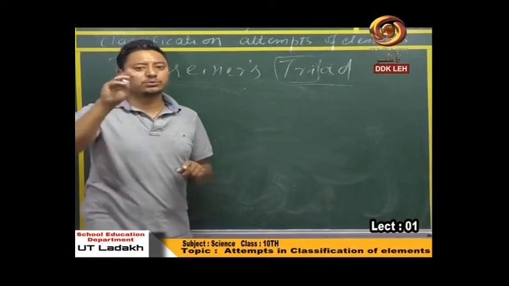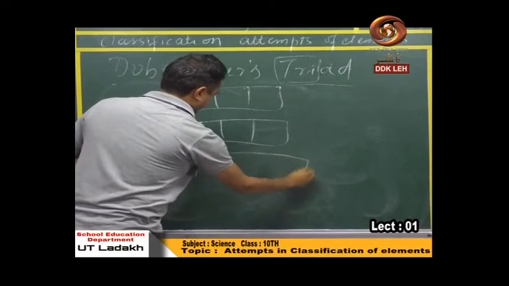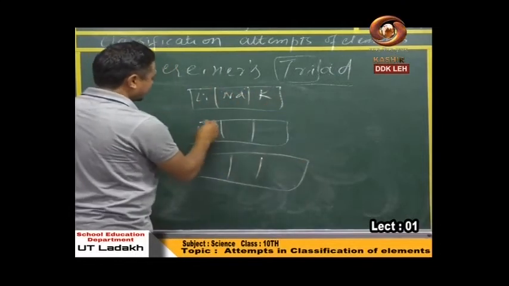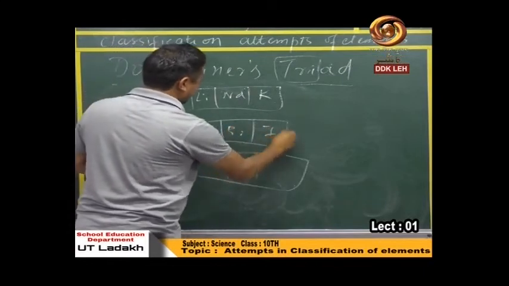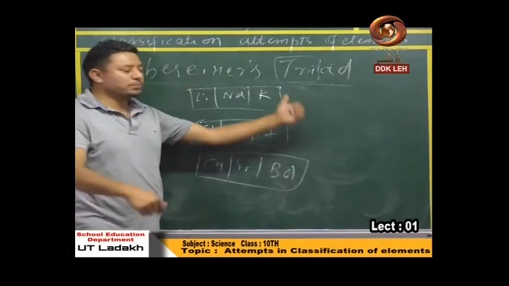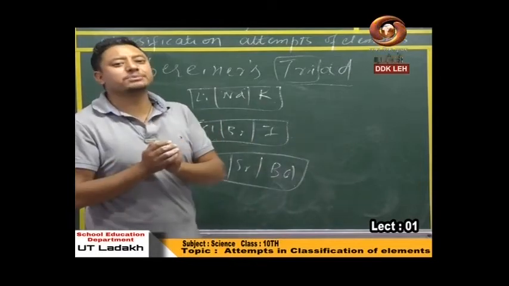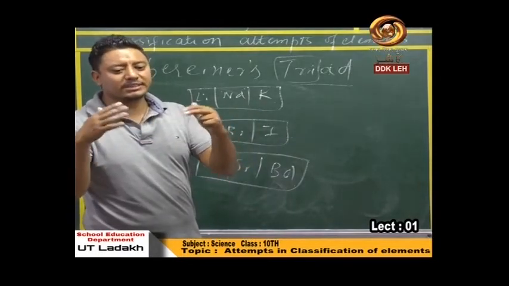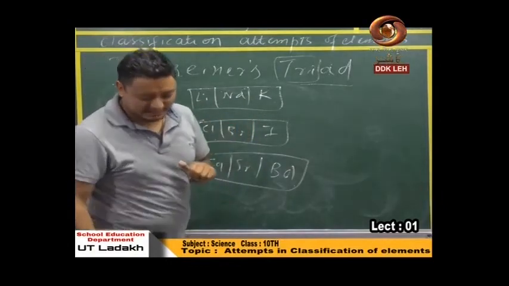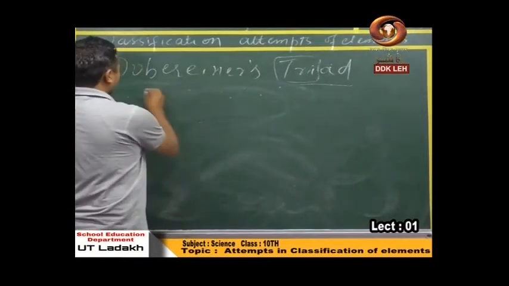See, he made a group of three particular elements like this. Lithium, sodium and potassium, and after that chlorine, bromine, iodine, and then calcium, strontium and barium. He made these three groupings of these elements. He was able to form a conception that the atomic masses and their means were almost exactly equal to the atomic mass of the second element, and there were certain merits on the basis of this classification. What were the merits and what were the demerits?